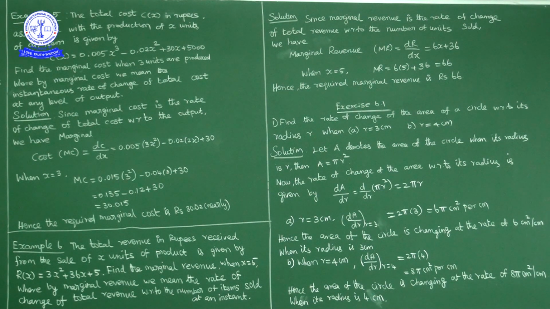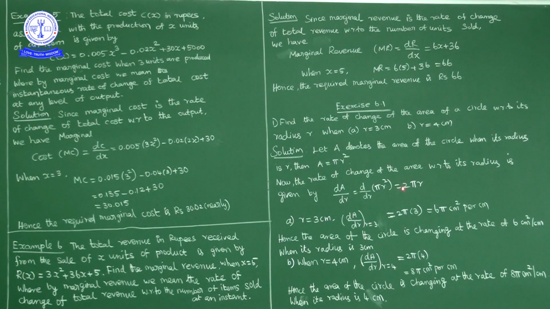Rate of change of area of circle. First of all, area of circle formula is pi r square. We have to find rate of change of area of circle with respect to radius, means dA by dr, when first case r is equal to 3 cm, second case r is equal to 4 cm. Now solution: let A be the area of circle when its radius is r, and it is given by area is equal to pi r square. Now rate of change of area with respect to radius is dA by dr. So dA by dr is nothing but d by dr of pi r square. Now pi r square derivative is 2 pi r.